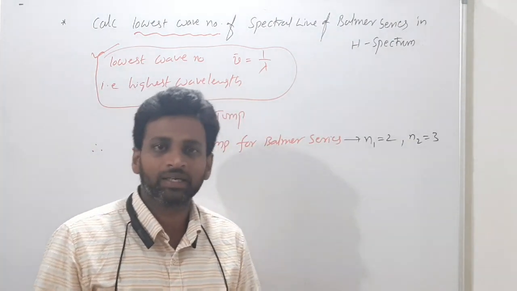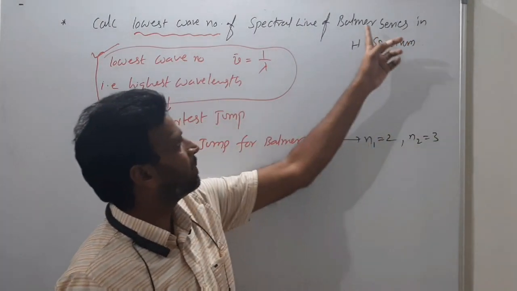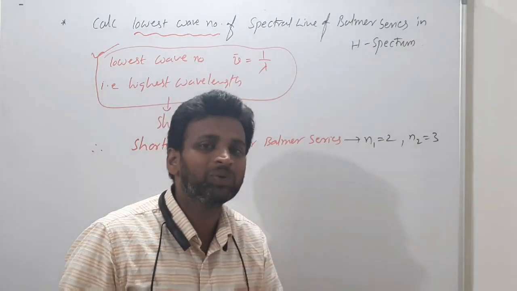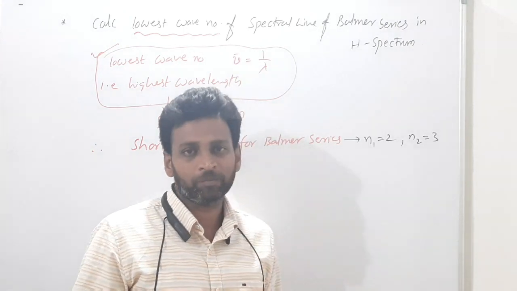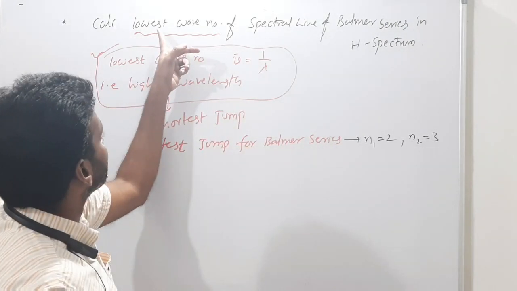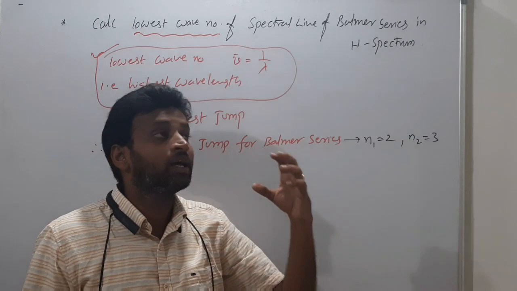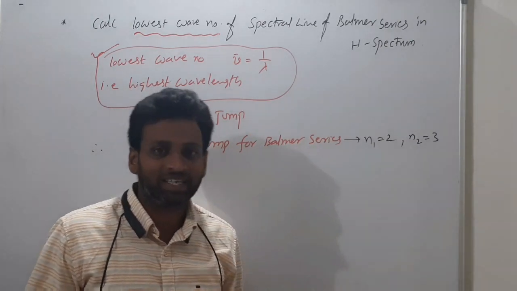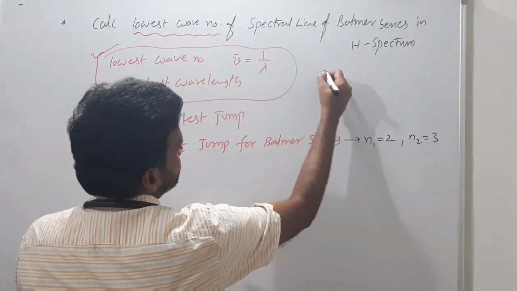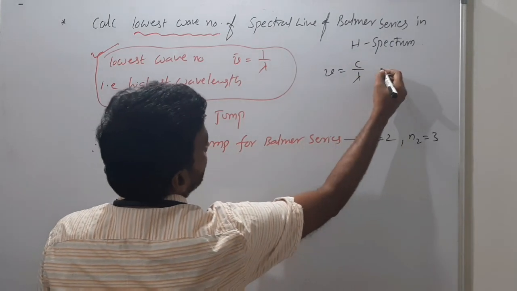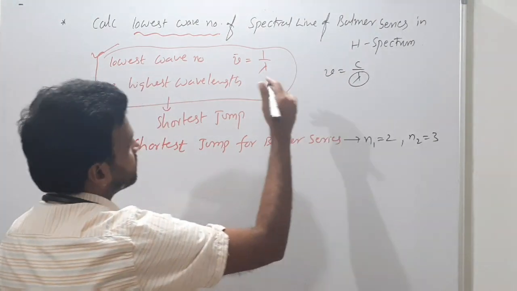Now my work is completed. I can solve the numerical now. Why? I got the N1 value 2, N2 value 3. Balmer series they said, meaning N1 I know, but N2 is important because from which level the electron is jumping was not given. They asked to calculate the lowest wave number. Lowest wave number means one thing must strike me: highest wavelength. I know frequency nu is equal to c by lambda. So lambda highest, so frequency low. Frequency low means shortest jump.